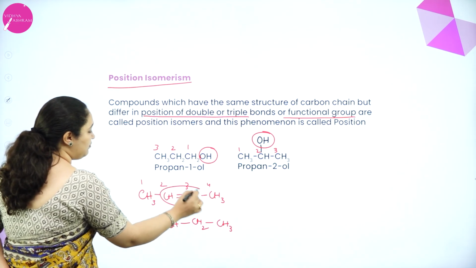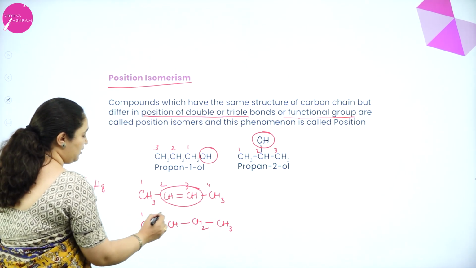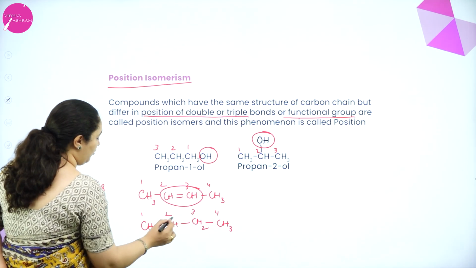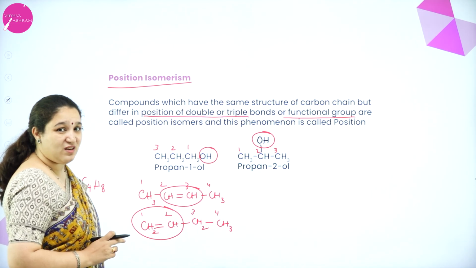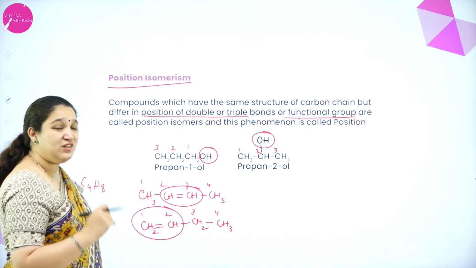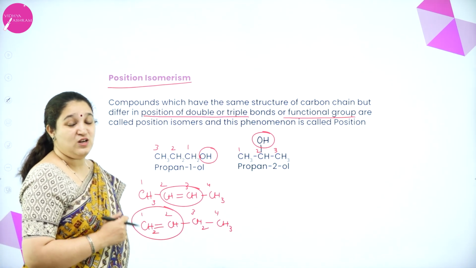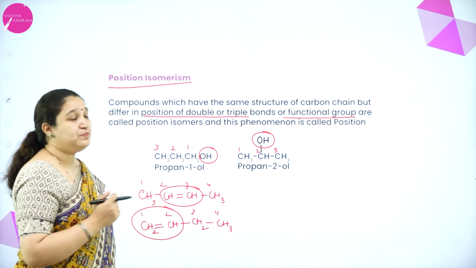The carbon-carbon double bond is between second and third. Here 1, 2, 3, 4, between 1 and 2. So the position of the double bond is changing here. So again it is position isomerism. So I hope you are able to follow.